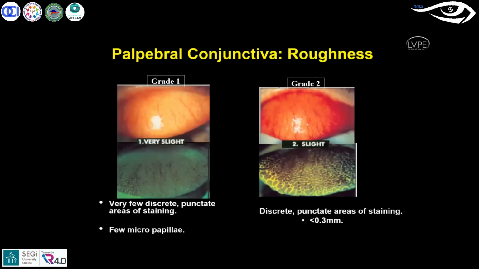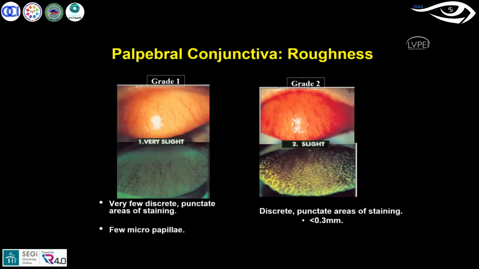And then roughness. The roughness is more about the papillae: how big the size is and how much area is involved. Whenever you want to observe the roughness or redness, the clinical features, always use diffuse illumination on the slit lamp. That gives a uniform spread of the light and gives a reflection on the UTC, so that you can observe the papillae.